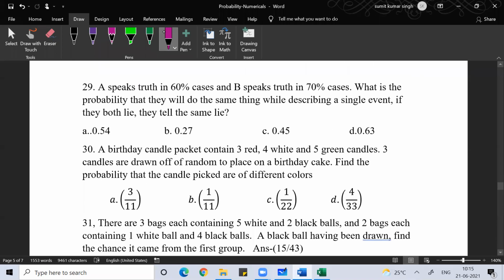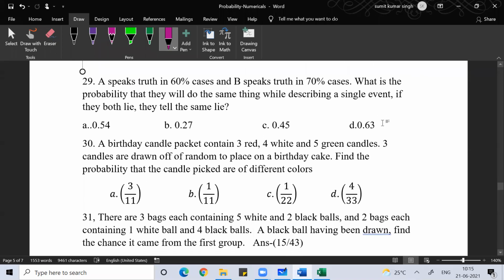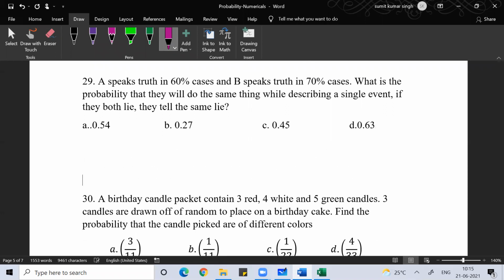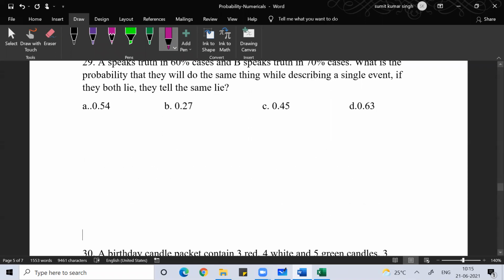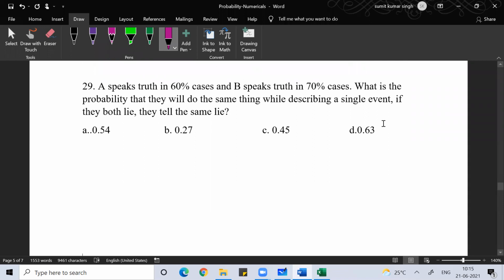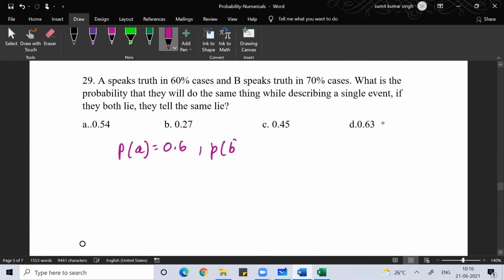So if you see question number 29, again, one of the very favorite questions of many exams. A speaks the truth in 60% of cases and B speaks the truth in 70% of cases. So the probability that A speaks the truth is 0.6, or 3 by 5, or 6 by 10, anything. The probability that B speaks the truth is 0.7, or 7 by 10.